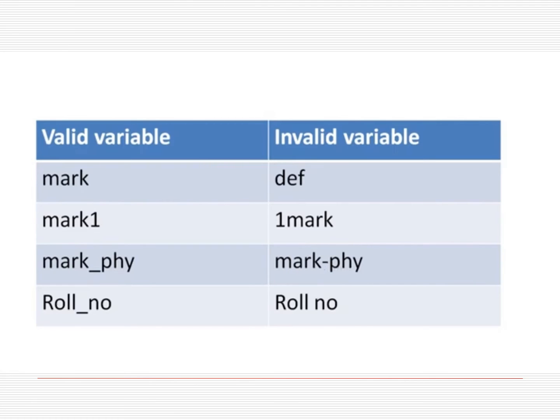In the second case, 1mark, as we said before, any alphanumeric combination can be used, but it should start with an alphabet. Here a numeric value is used initially, so it is not valid. Mark underscore is valid, but a minus sign is not valid. Roll number is given with a space; it should be filled with an underscore. No white space is allowed in a variable name.